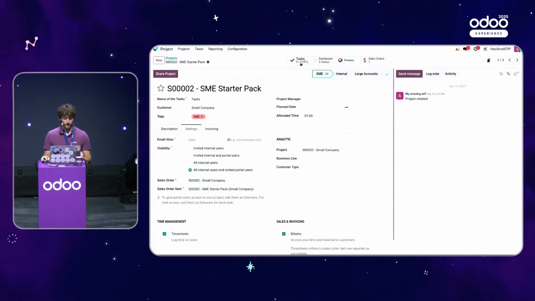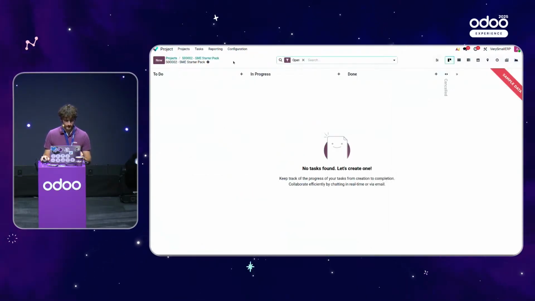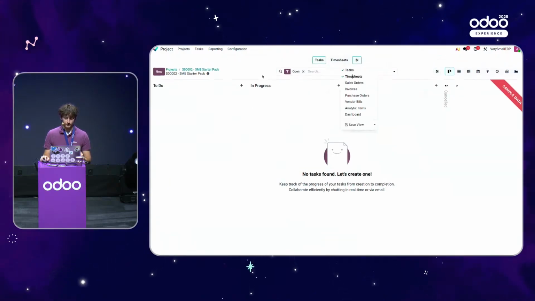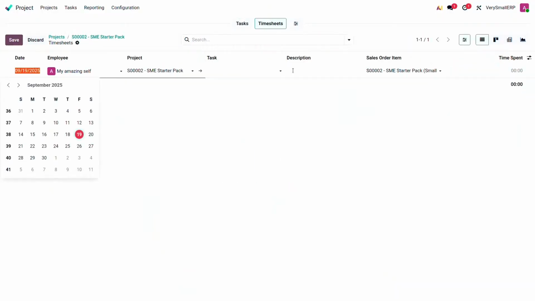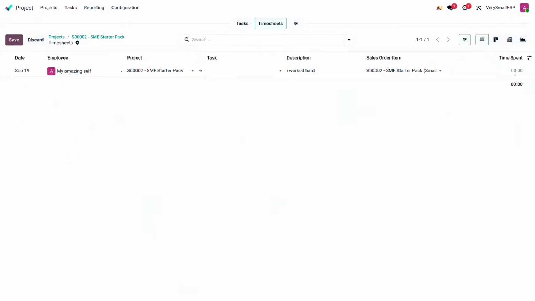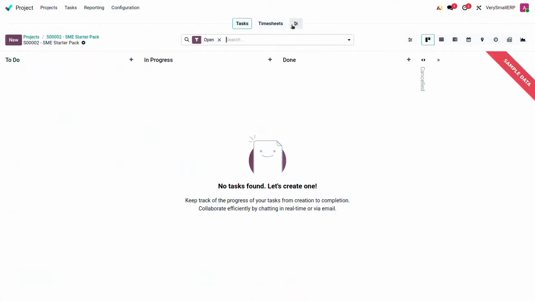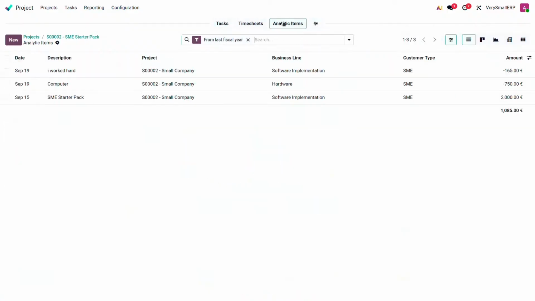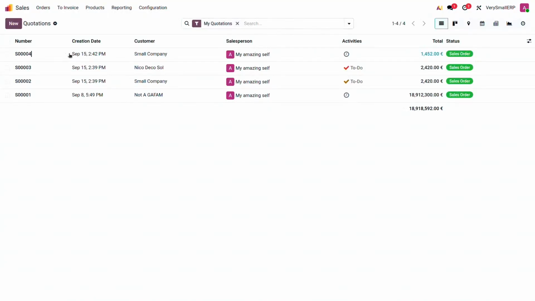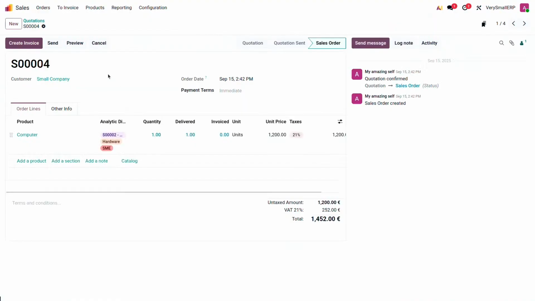So what happens if I do right now a timesheet? Let's create a new timesheet from here. I worked hard for 3 hours. Great. If I go back to my task right here, and I go back to the analytic items, I will see that it is still linked to the SMEs because this was set actually on the sales order. So, of course, we can change it directly in the settings of our project, but if our task is linked to the right sale order line, it will already compute all of that automatically.